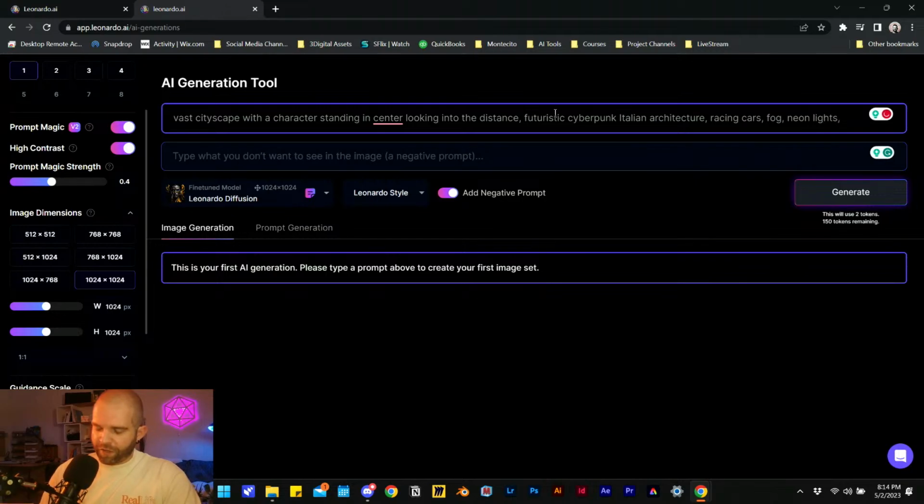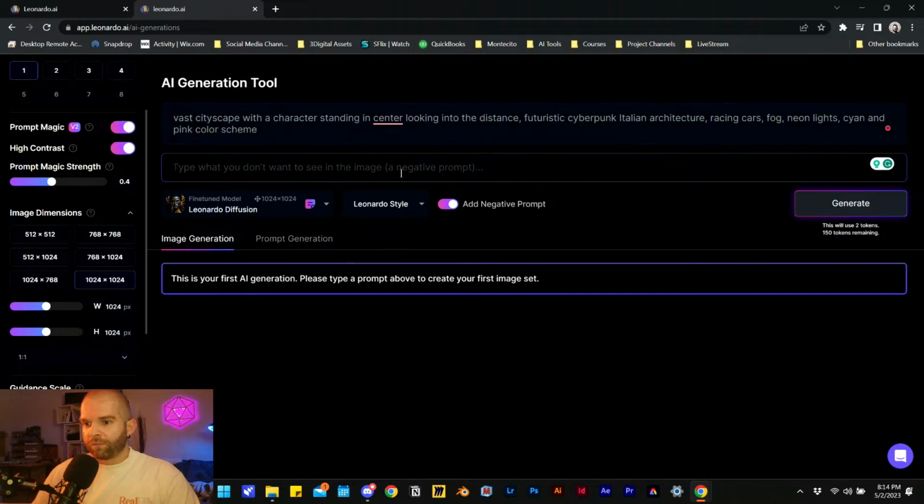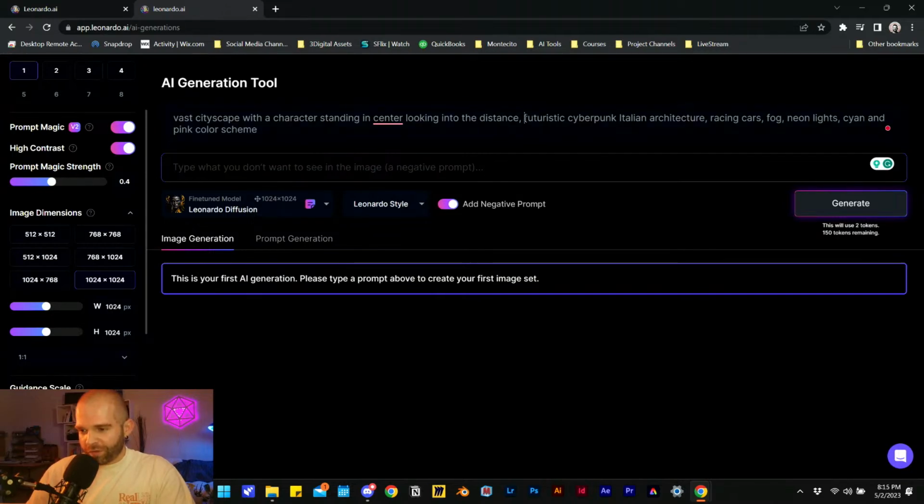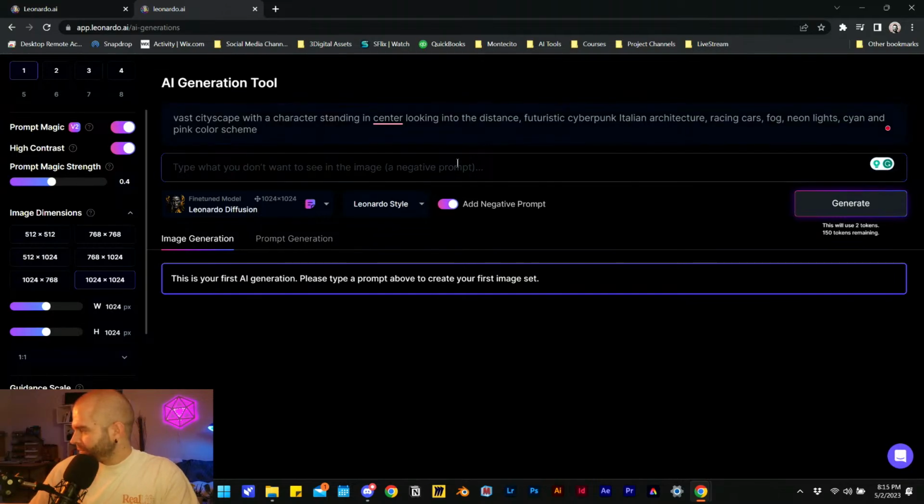I think typically I was asking for a cyan and purple. Was it cyan and purple? I think it was cyan and pink. It was cyan and pink. Cyan and pink color scheme. So now we go into our negative prompt. What don't I want to see in the image? I don't want to see a lot of garbage. I don't know what brings that about. I guess like the dystopic. I was using the word dystopic, which I guess would bring in a lot of garbage. But we'll add that in. No garbage.